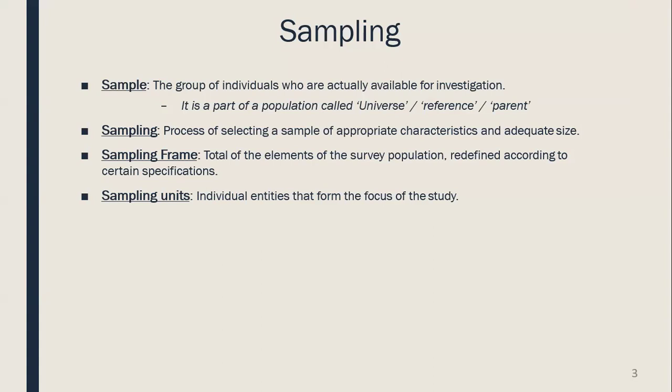Sample is a group of individuals who are part of the population called the universe, reference, or parent population. Sampling is the process of selection of the sample of appropriate characteristics and adequate size. Sampling frame is the total of the elements of the survey population redefined according to certain specifications. Sampling unit is the individual entities that form the focus of the study.